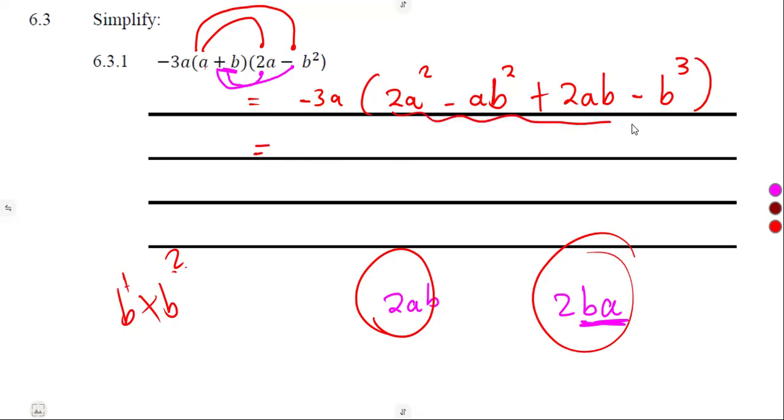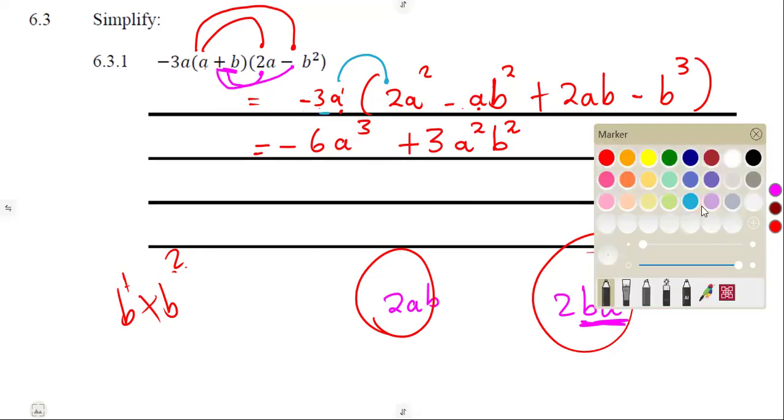Do we have any like terms inside of the bracket? We do not have any. So just expand again by minus 3a. We distribute. So that's minus 3a. It's going to multiply here. Minus 3 and 2 is going to be minus 6a to the exponent of 3. Remember, this is 1 plus 2, which is 3. Minus and the minus here, that will be positive 3. Then a times a is what? Is a squared. Then the b is not affected, so it will be just b squared.